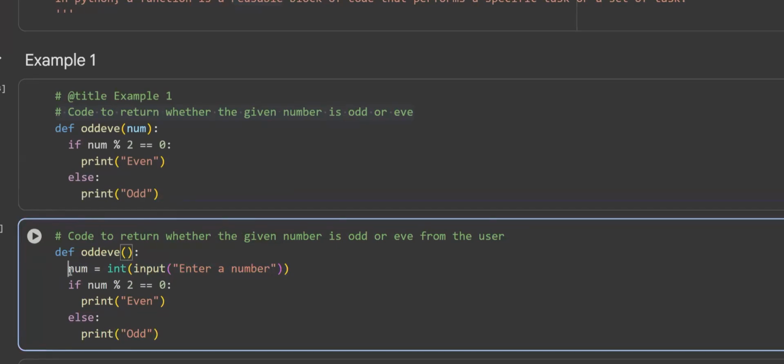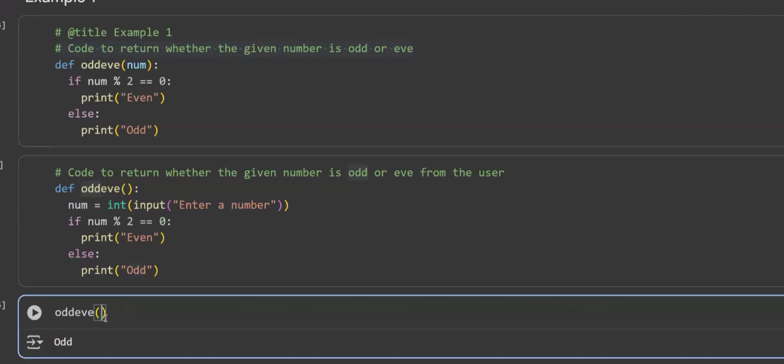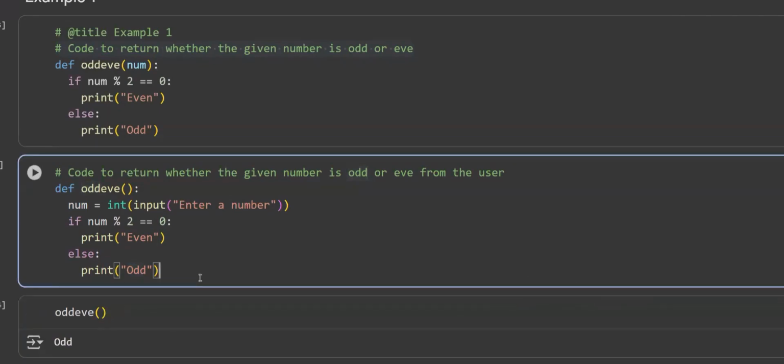Automatically it will run this, and the first thing it asks is to enter the number. Once you have entered the number, it is stored here, and it checks whether the number is divisible by 2 with remainder 0. If it is, then it is even. Otherwise, it is odd.